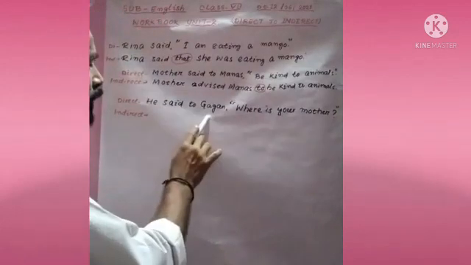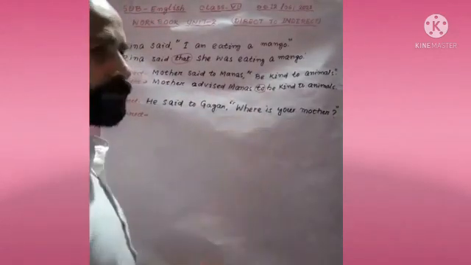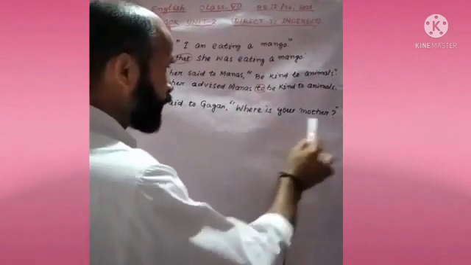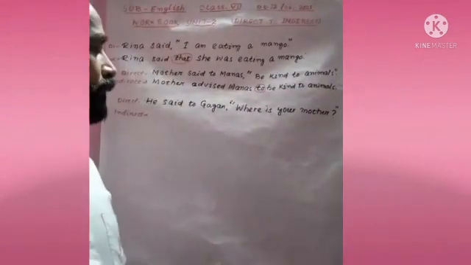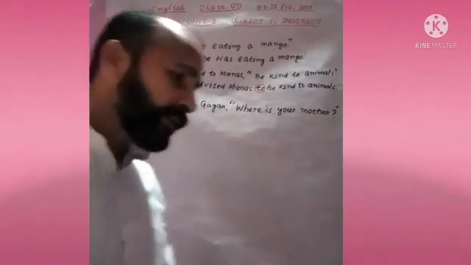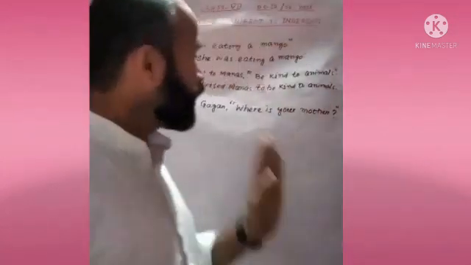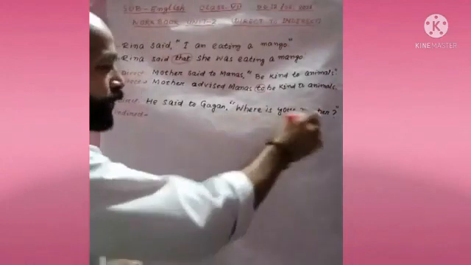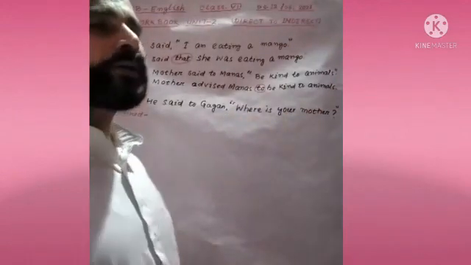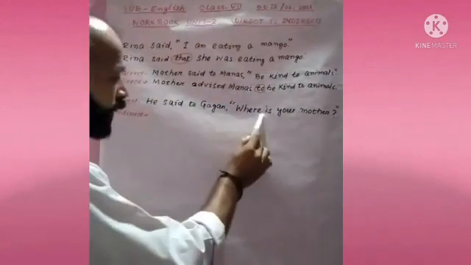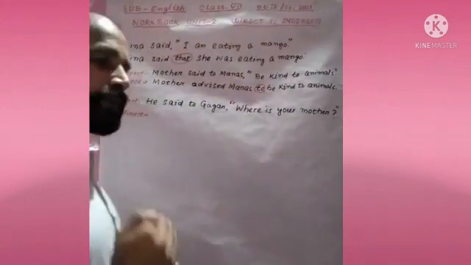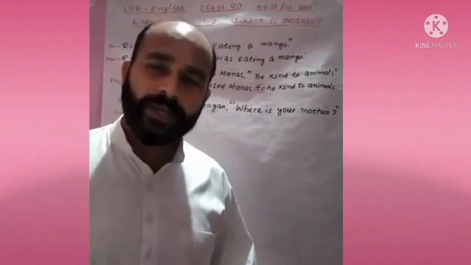So now look at another type of sentence. He said to Gagan, where is your mother? Look at the sentence between the inverted commas. What is the sentence? Yes, it is a question. Interrogative sentence or question. You know, interrogative sentences are of two types.